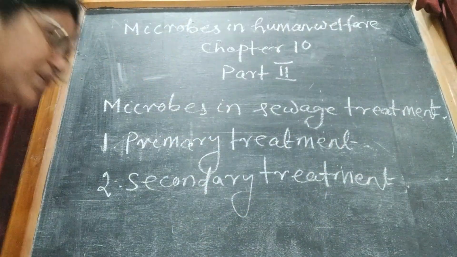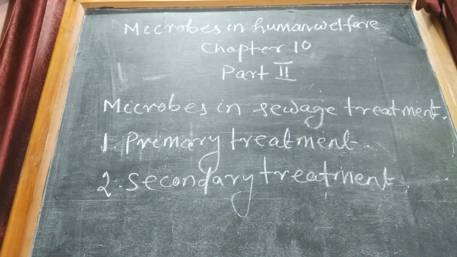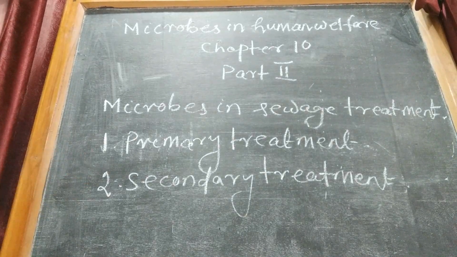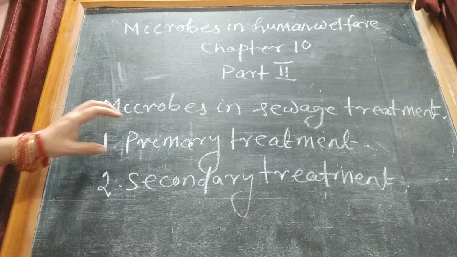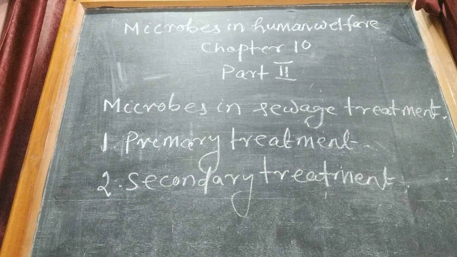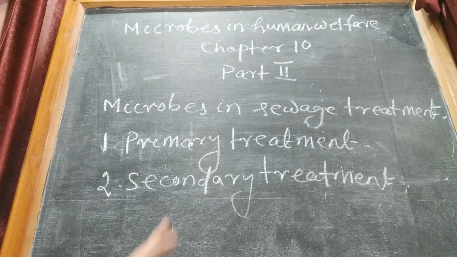Then what are the events that occur during primary treatment and secondary treatment? During primary treatment, the floating materials, large pebbles or grit are removed. Large, small and floating materials are removed. That means it is the physical removal of large and small particles from sewage.